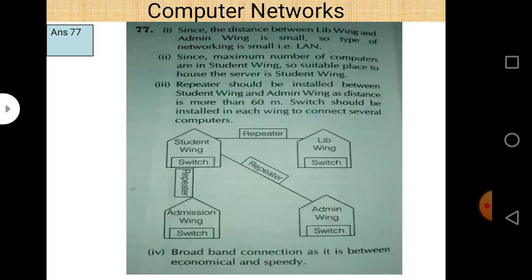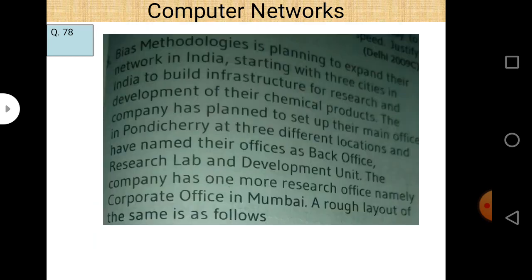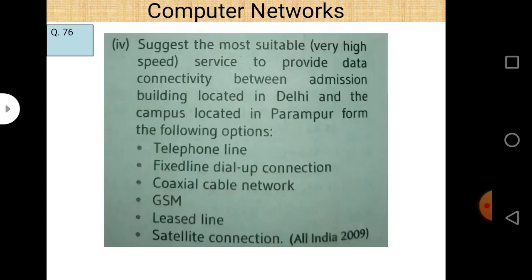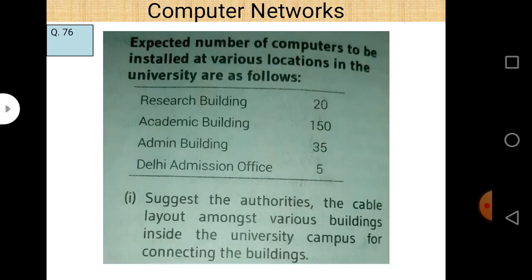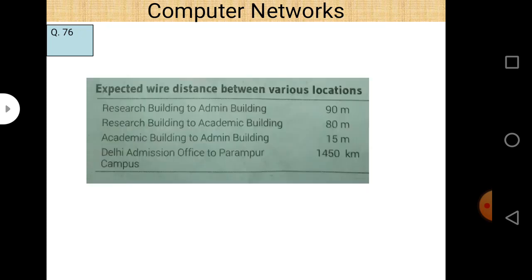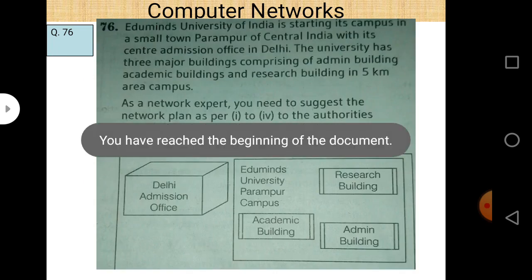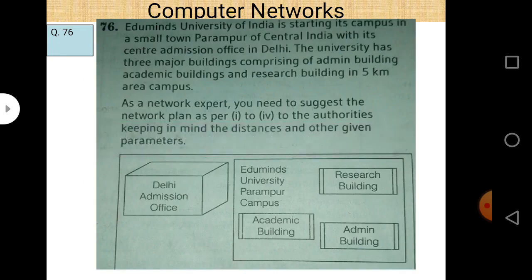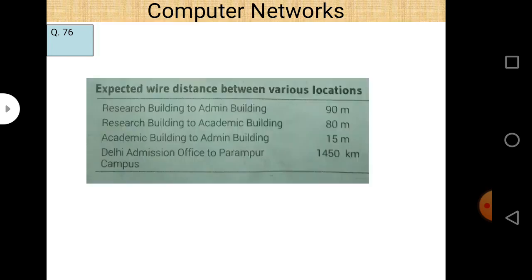There are some numericals based on computer network. First, let us take it one by one. We already solved some numerical in our previous lecture. So now you have some good idea about how to solve these types of numerical here. First numerical, which is numerical number 72 of your book,